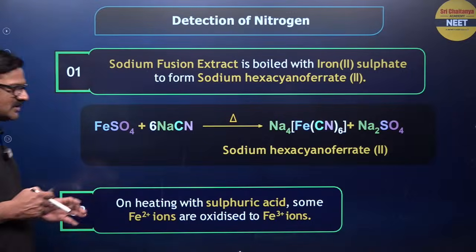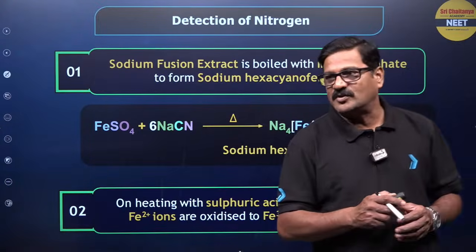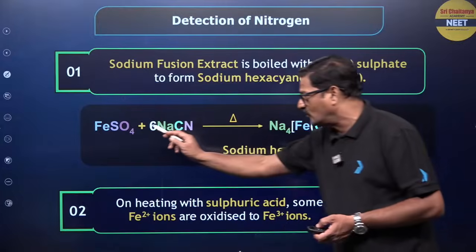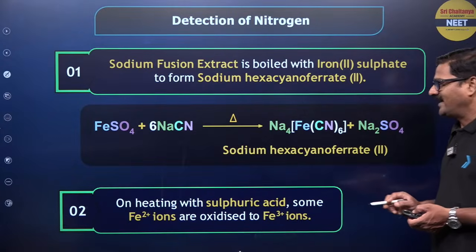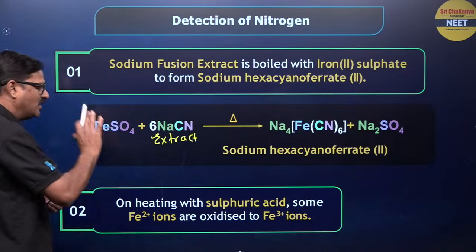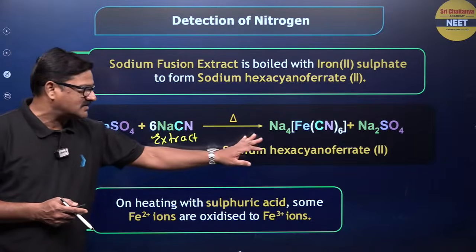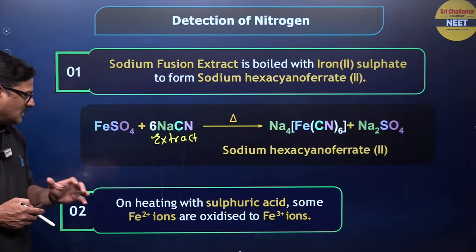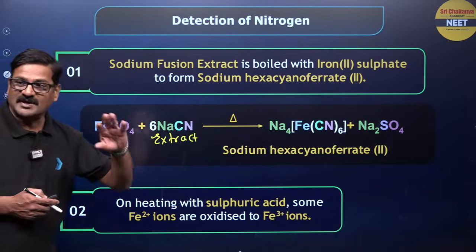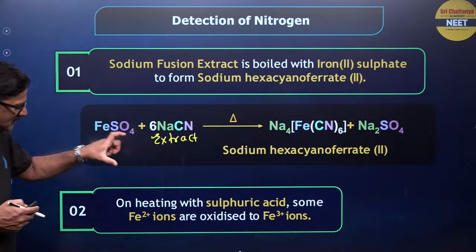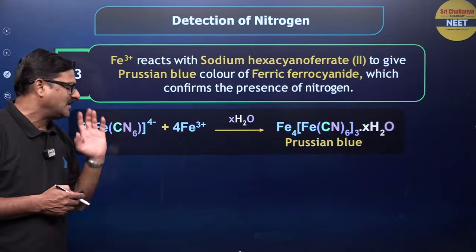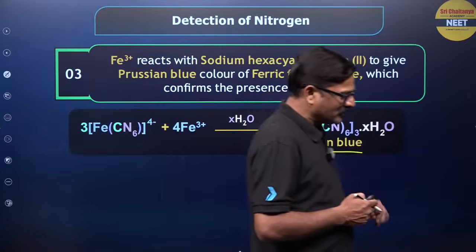And let us talk about the detection of nitrogen. Sodium fusion extract is boiled with FeSO4, so that sodium hexacyanoferrate is formed, and on heating with sulfuric acid, some Fe2+ ions are oxidized to Fe3+ ions, right? Now the game changes. Now this [Fe(CN)6]4- reacts with Fe3+ and is going to form Prussian blue.